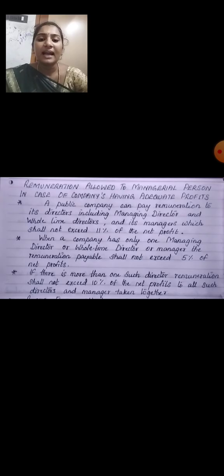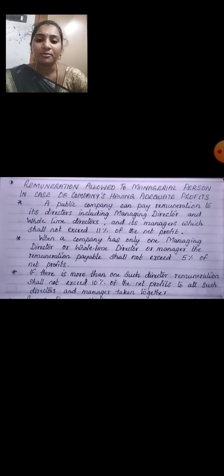When a company has only one managing director or whole-time director or manager, the remuneration payable shall not exceed 5% of net profit. Most of our problems will be solved using this 5% of profit. If there is only one managing director or only one whole time director, we should consider only 5 percent of net profit.